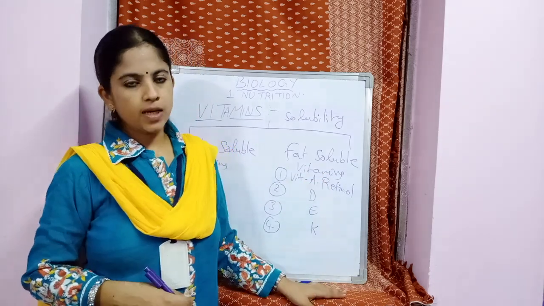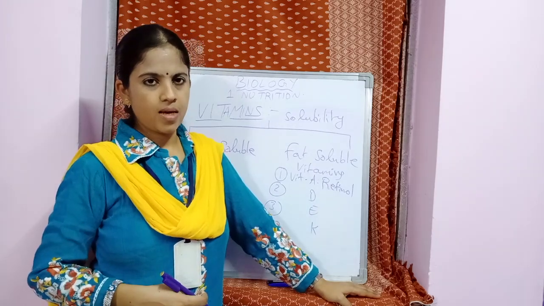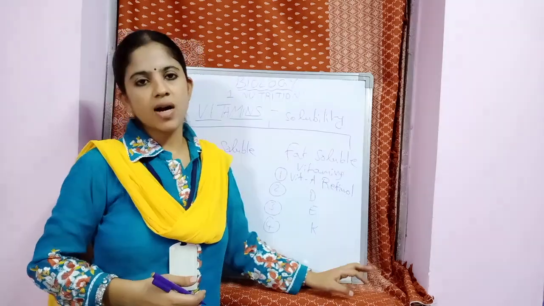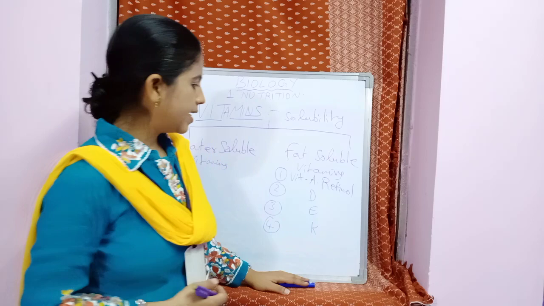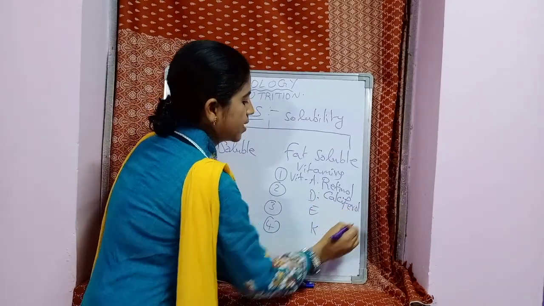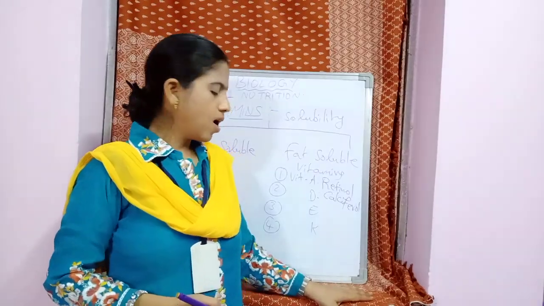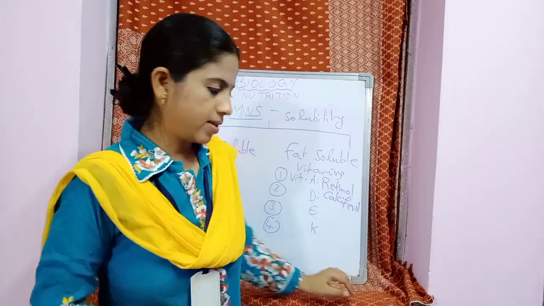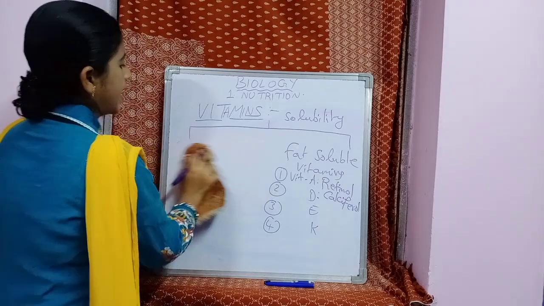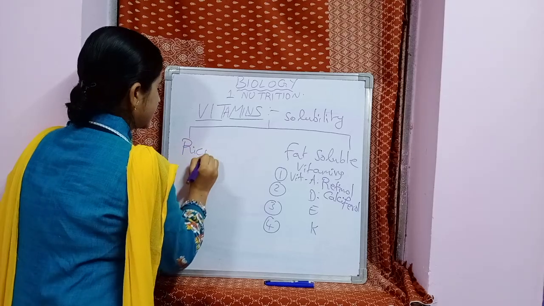Next, vitamin D. Vitamin D is also present in cod liver oil and shark liver oil, in these fishes. And the best source of vitamin D is morning sun rays. Vitamin D is also known as calciferol. Calciferol is the scientific name for vitamin D. Its deficiency causes rickets. Okay, I'll write the spelling here. Deficiency of vitamin D causes rickets.